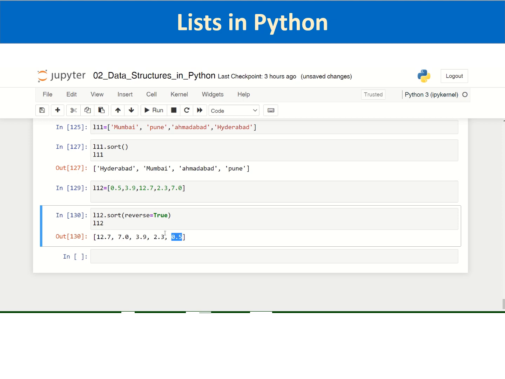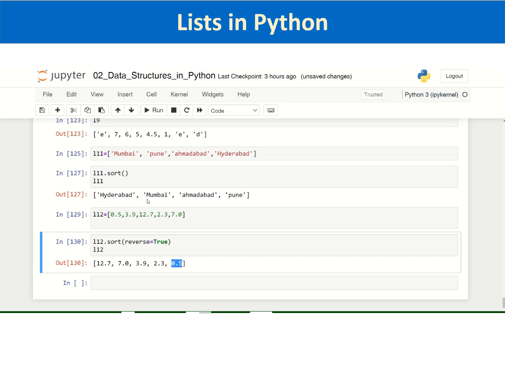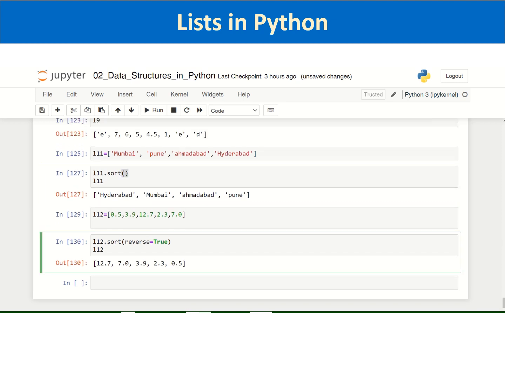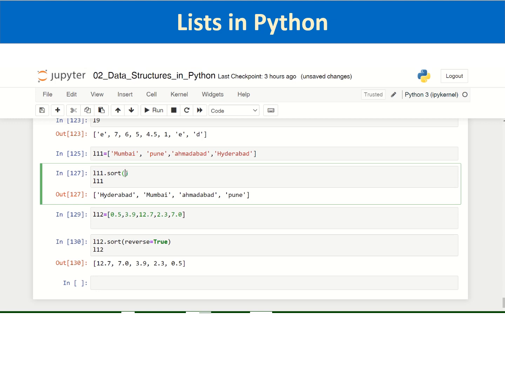So this is the utility of the sort list method. Here we are not passing any parameter to reverse; we will talk about parameters when we define functions. Some parameters are optional and set to default values, and some parameters you have to pass every time.